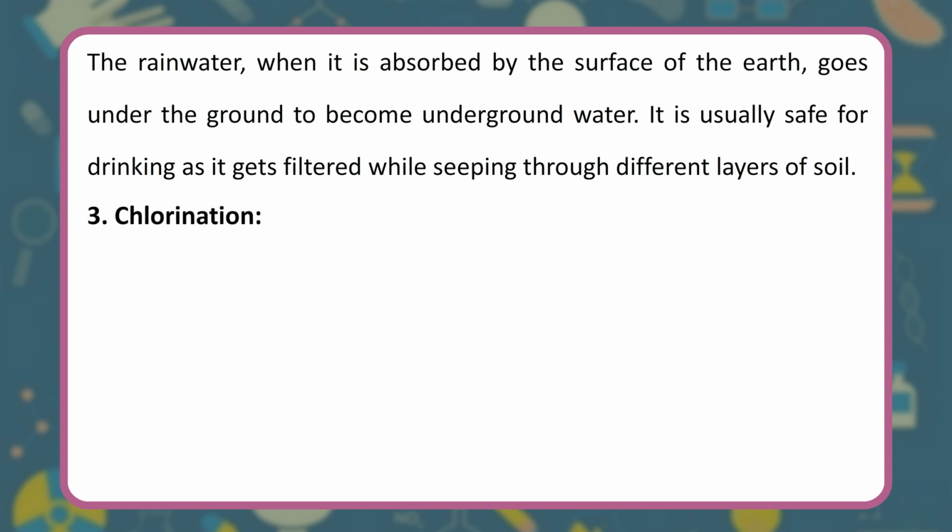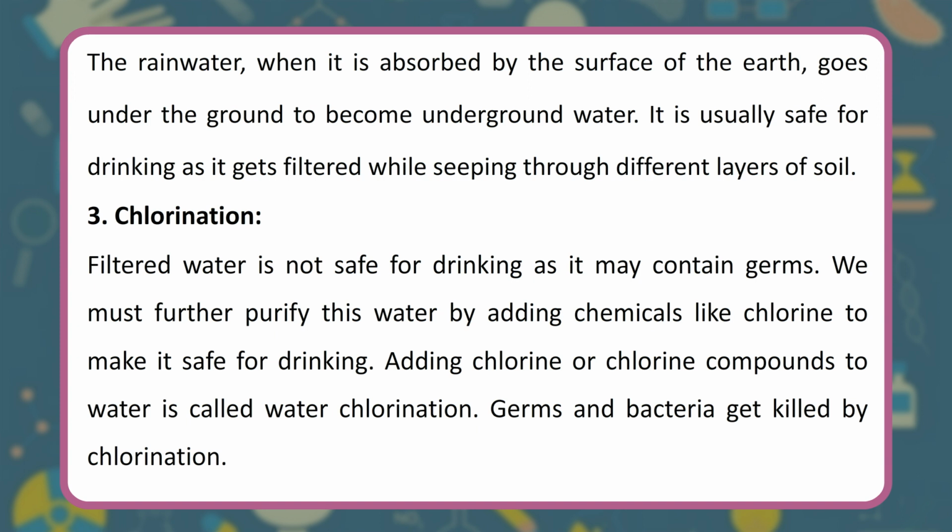3. Chlorination. Filtered water is not safe for drinking as it may contain germs. We must further purify this water by adding chemicals like chlorine to make it safe for drinking. Adding chlorine or chlorine compounds to water is called water chlorination. Germs and bacteria get killed by chlorination.